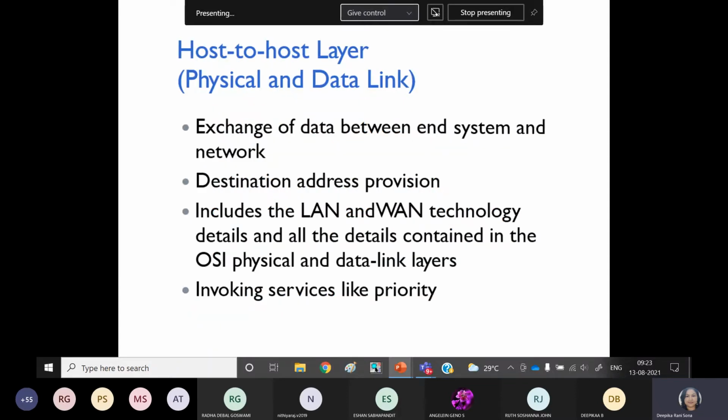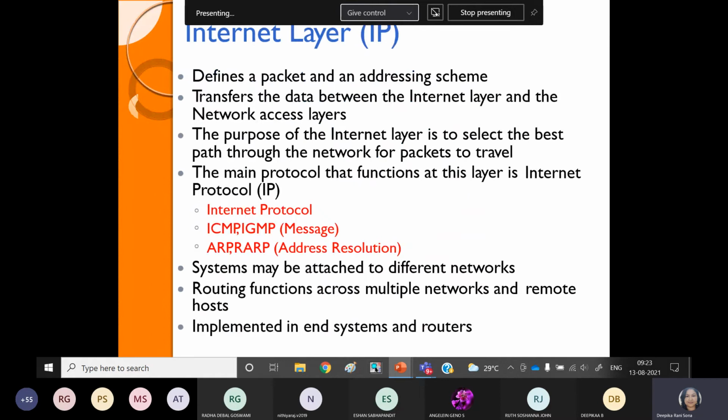Then internet layer. In the network layer, we have seen the end-to-end delivery system, and it refers to the packet delivery system. So what is the extra thing we may see here? It defines the same packet, delivery and addressing scheme. Then the upper layer can access the network layer. What is the upper layer above this?